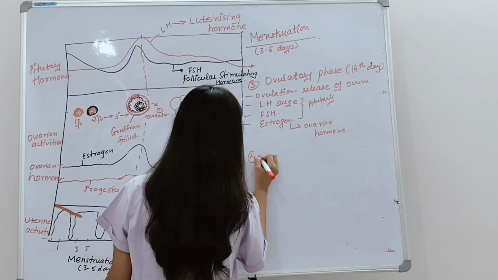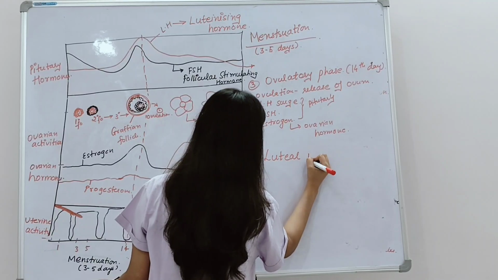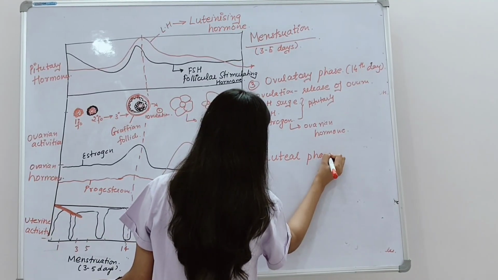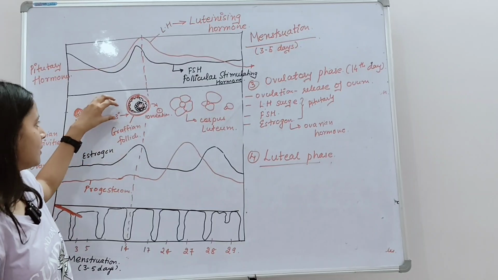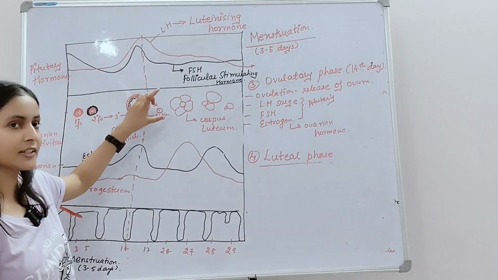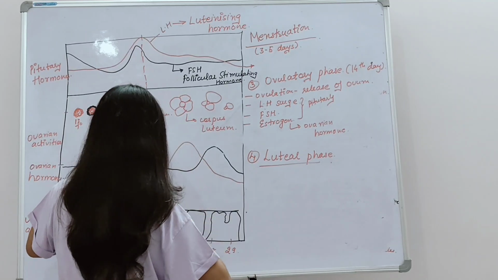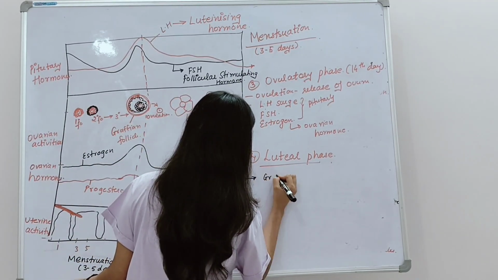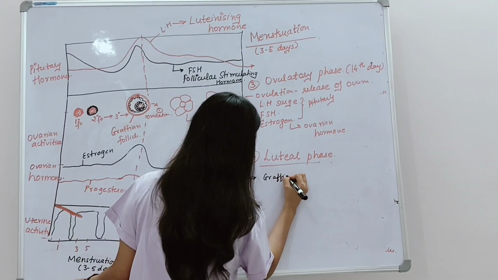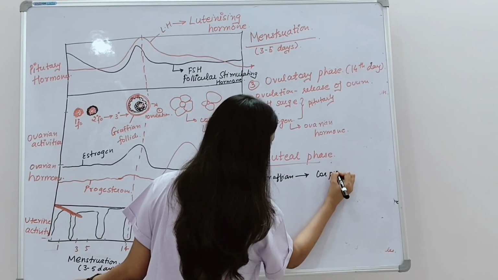The fourth phase is the luteal phase. In the luteal phase, the mature Graafian follicle is getting converted into what? So in this phase, what is actually happening? The mature Graafian follicle is turning into corpus luteum.